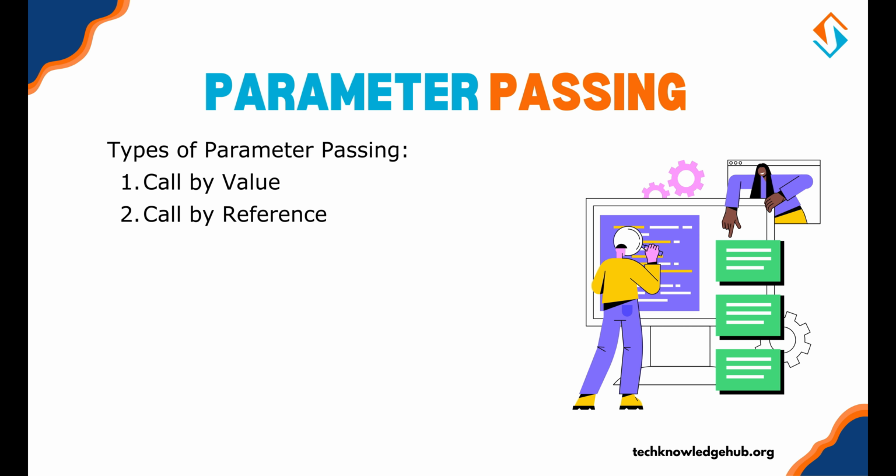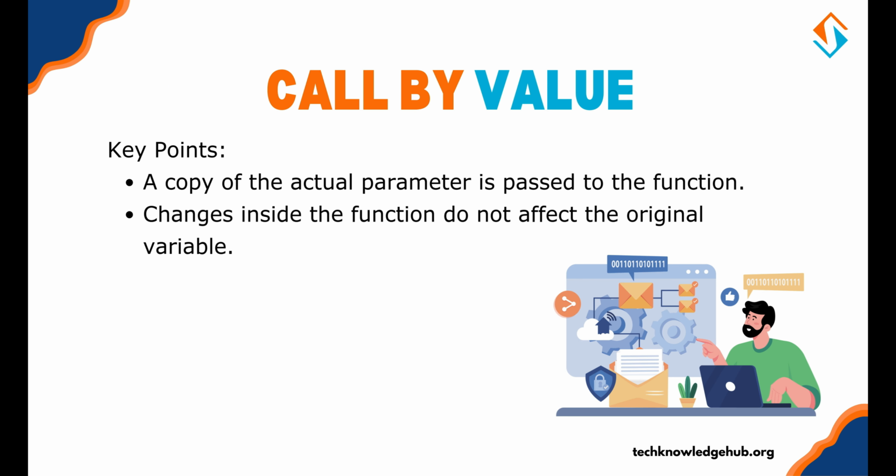Parameter passing. Now let's understand how data is passed to functions using call by value and call by reference. Call by value. In call by value, a copy of the actual parameter is passed to the function. Any changes made inside the function do not affect the original value.